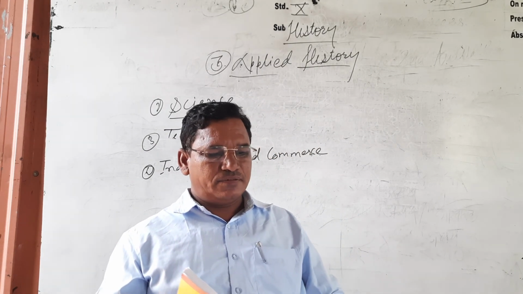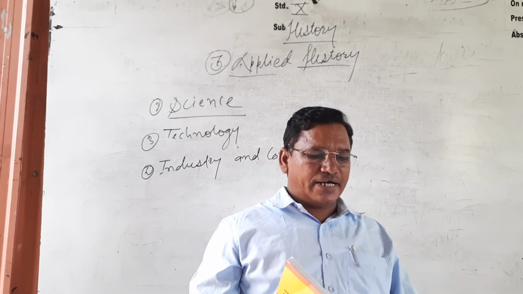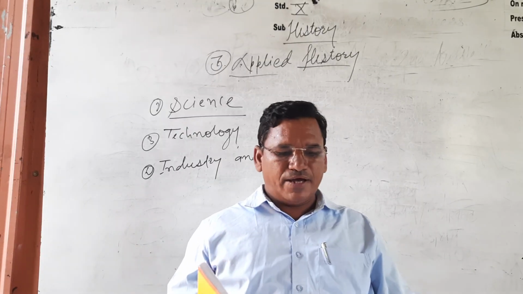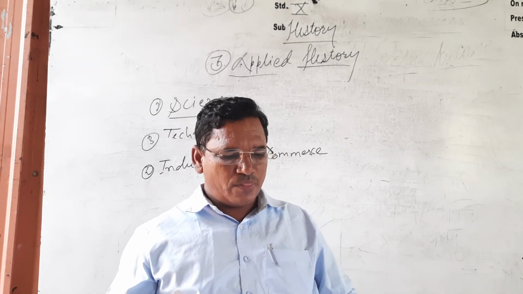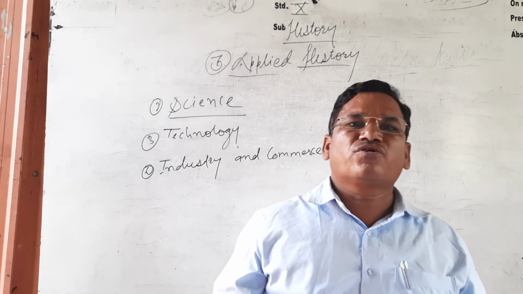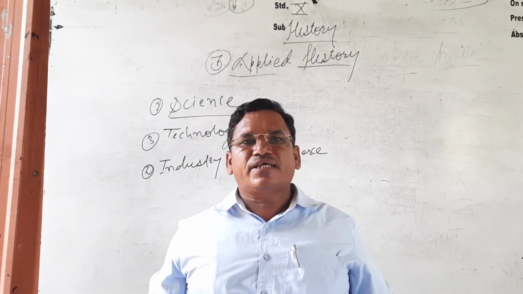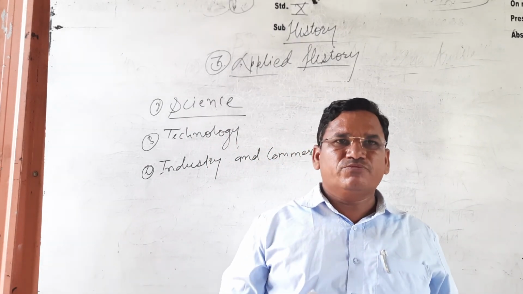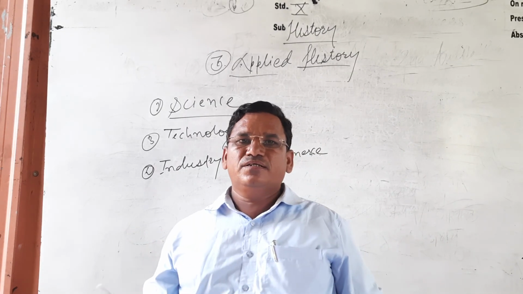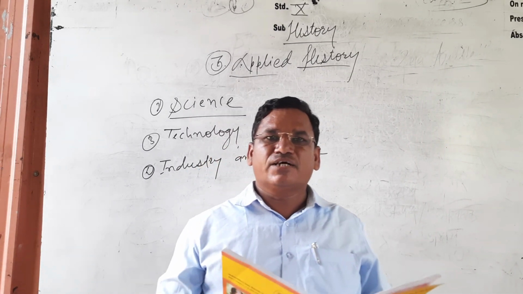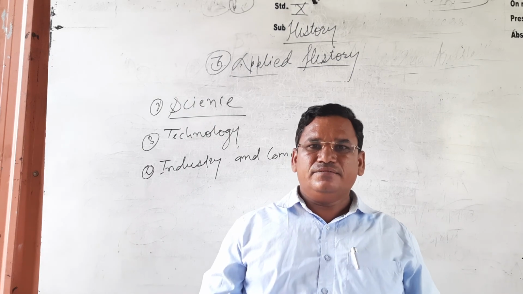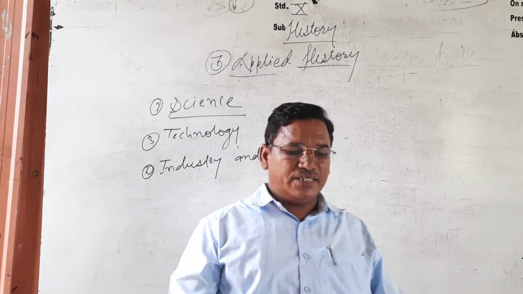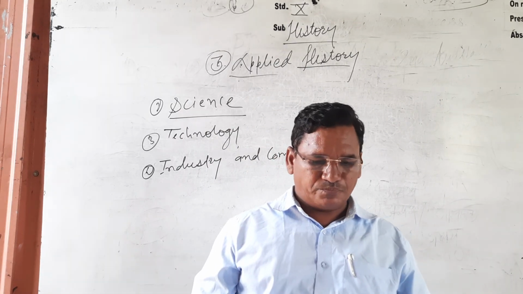These efforts are based on already available scientific knowledge, and knowledge of the history of science helps in understanding the factors that facilitate a scientific discovery, invention, and also its chronology. So if you want to get the knowledge of science, you must know the history of science, because we can get the chronological order of the inventions and discoveries and also their effects, and that is where knowledge of history helps in understanding the factors.